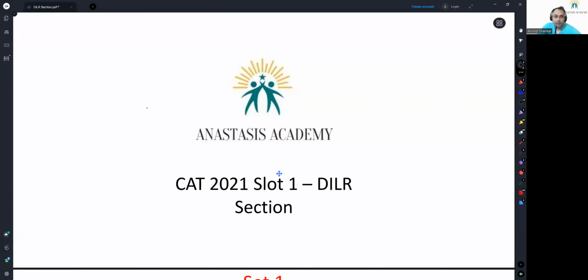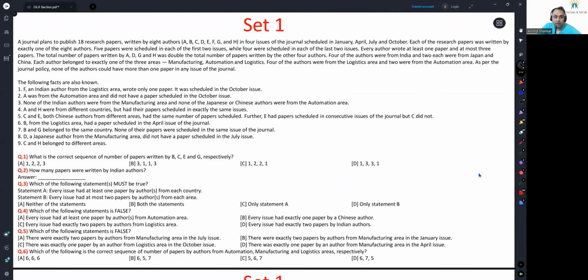First question. A journal plans to publish 18 research papers written by 8 authors A, B, C, D, E, F, G, and H in 4 issues of the journal scheduled in January, April, July, and October. Each of the research papers was written by exactly one of the 8 authors. 5 papers were scheduled in each of the first 2 issues, while 4 were scheduled in each of the last 2 issues. Every author wrote at least 1 paper and at most 3 papers.